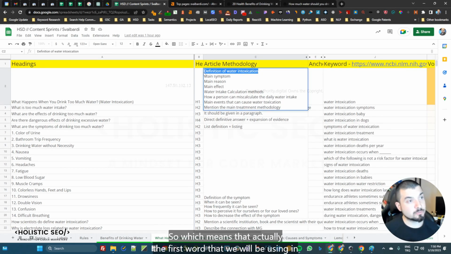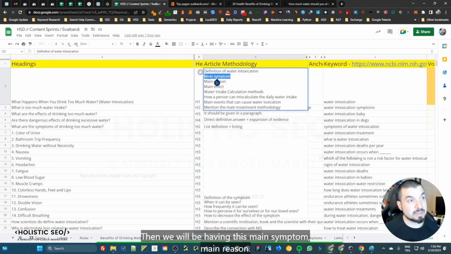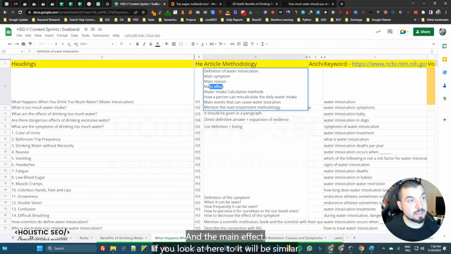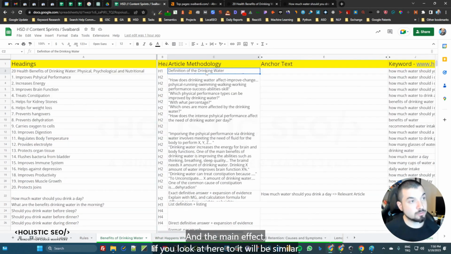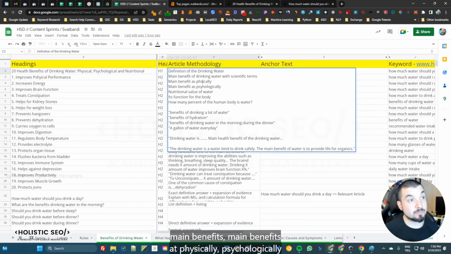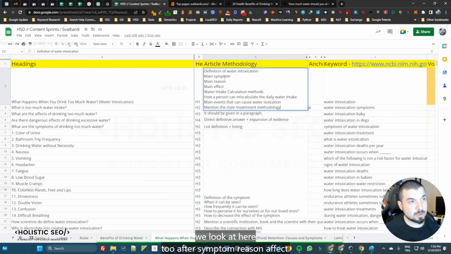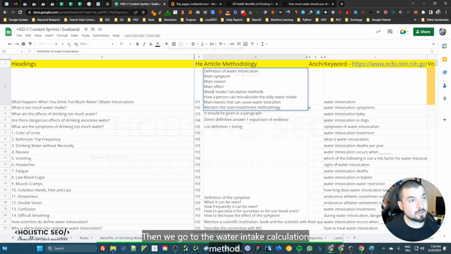So which means that the first word that we will be using in this article will be water intoxication, and we will start with a kind of definitional sentence there. Then we will be having the main symptom, main reason, and the main effect. If you look at here too, it will be similar. Main benefit physically, psychologically, and we go deeper for a certain context. Then nutritional value, which, as I know, is technically zero, the function for the body, and how many percent of the human body is water.